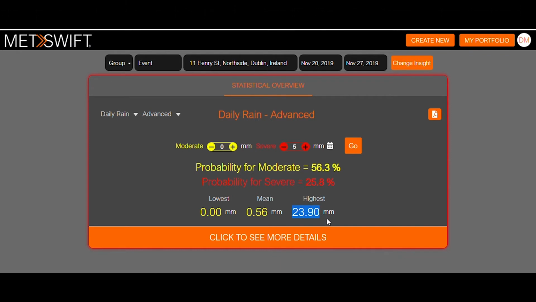This number, importantly, is the most rain that we've seen in a year that we've suggested is typical of the year that we're looking at particularly. So in this example, we're looking at 2019. And what this does is this selects from our historical data set years that are similar from a climatological perspective.